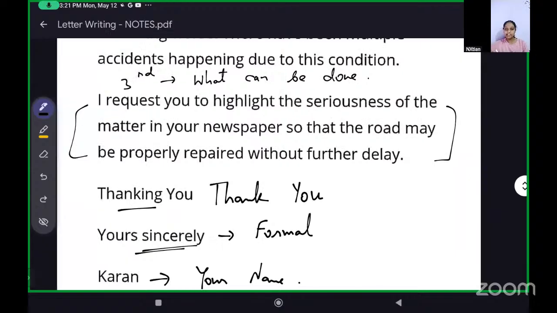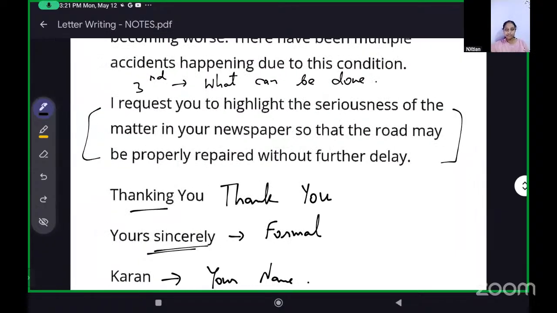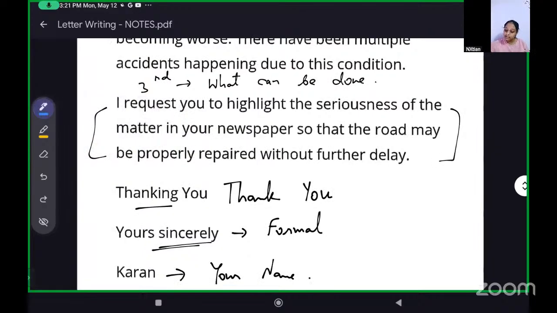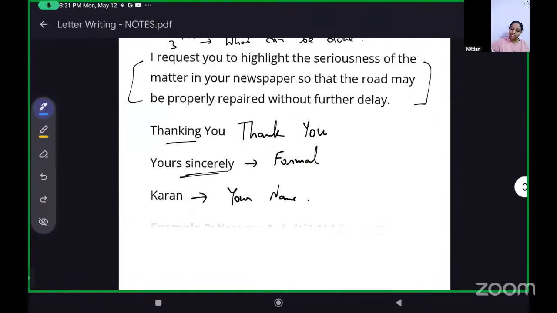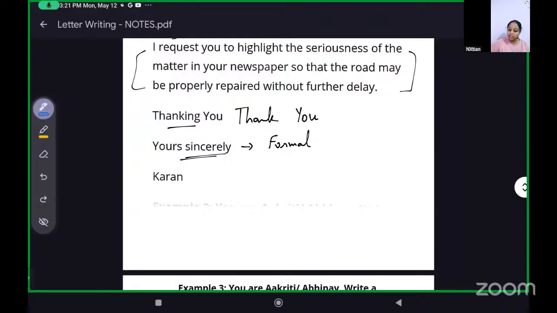Any other doubt regarding formal letter to the editor? Format, see, formal letter, you just have to remember the format. Okay, it's very simple. The format is very simple. First thing is your address. Second thing is date. Third thing is receiver's address.